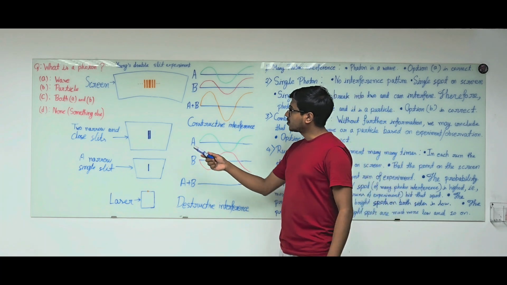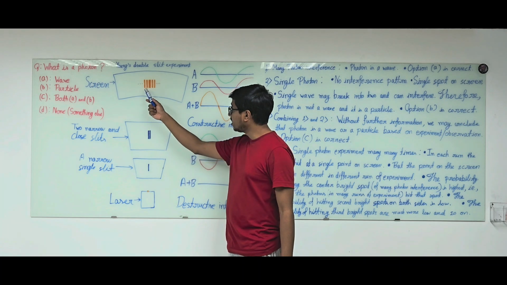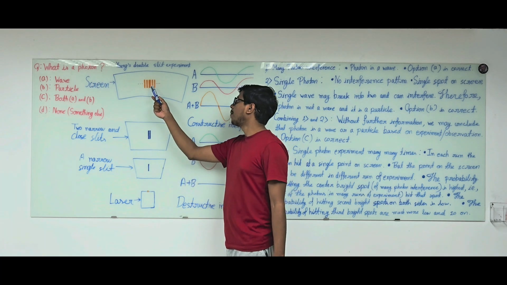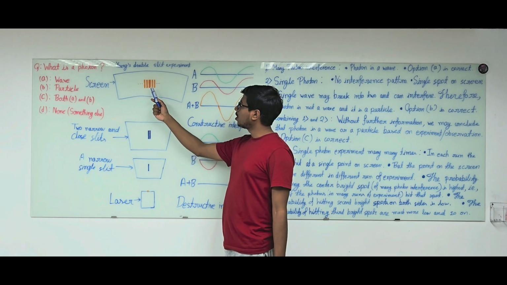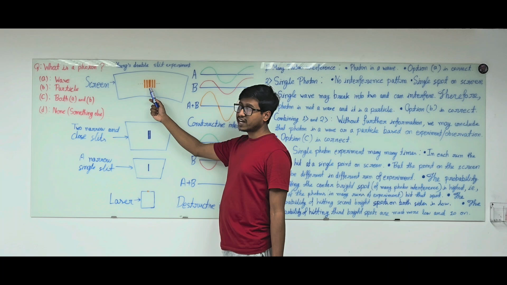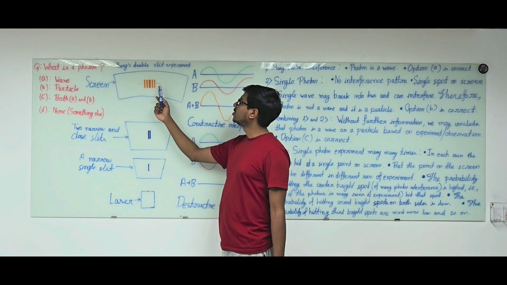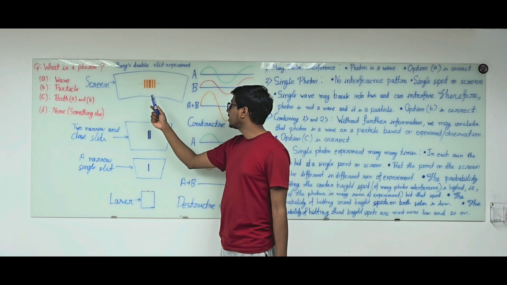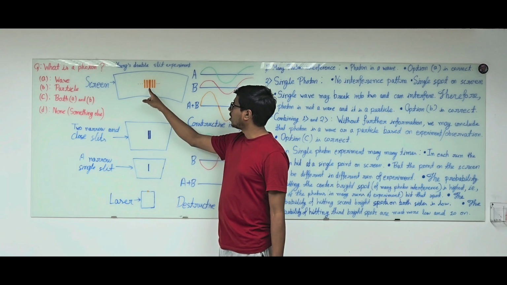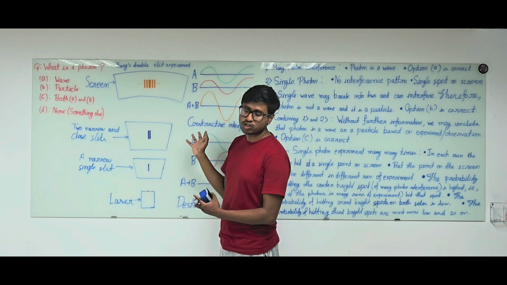Now, after performing the Young's double slit experiment, what we observe is interference fringes. We have a bright spot or bright fringe at the center. Then we have two more bright fringes on both sides. Then after a gap, we have another two bright fringes on both sides, and so on and so forth. And in between bright fringes, there are dark fringes. On both sides of the center bright fringe, we have two dark fringes, then two bright fringes, then two dark fringes, then two bright fringes, and so on and so forth.